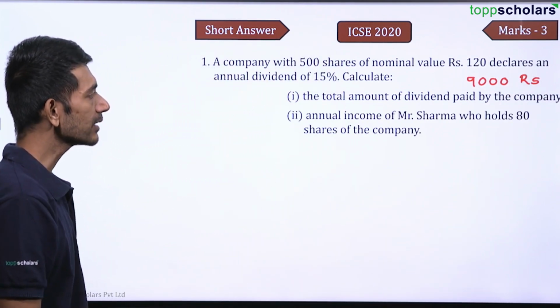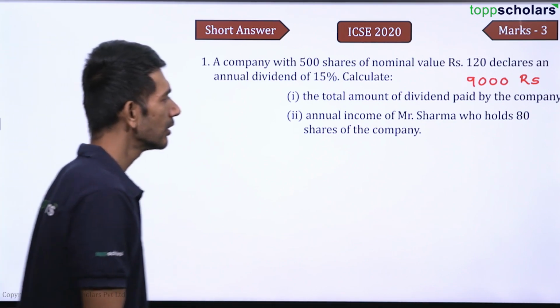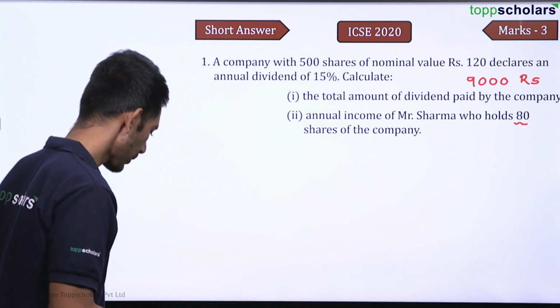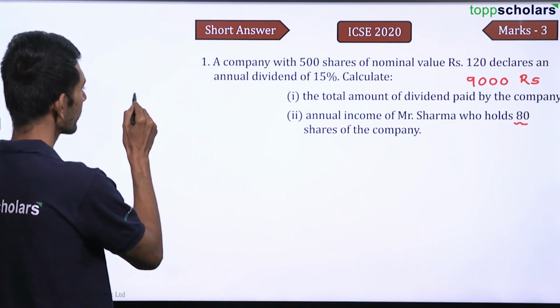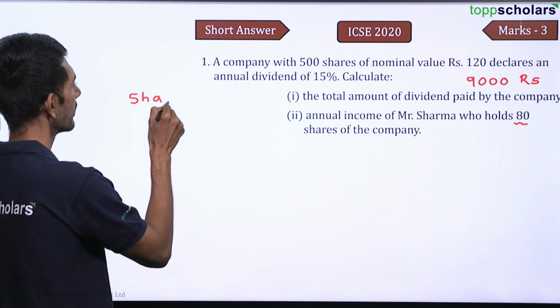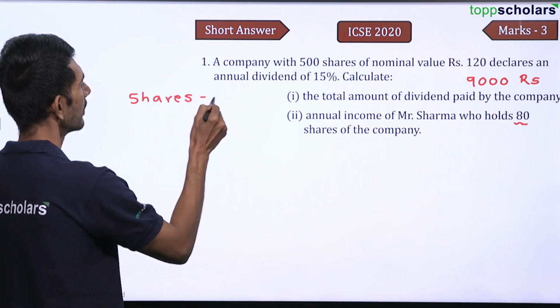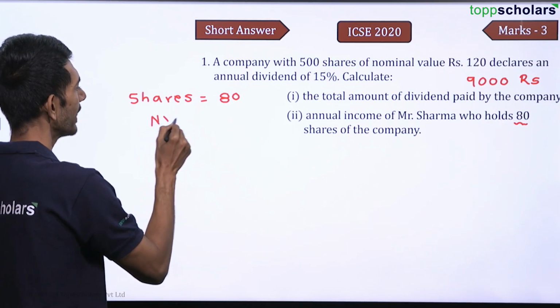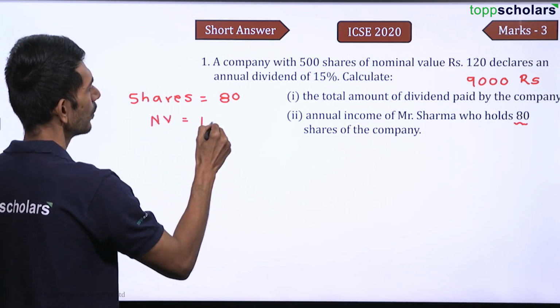Now the annual income of Mr. Sharma, who holds 80 shares of the company. Okay. So how many shares? Number of shares are 80. What is the nominal value? The nominal value is 120 rupees.